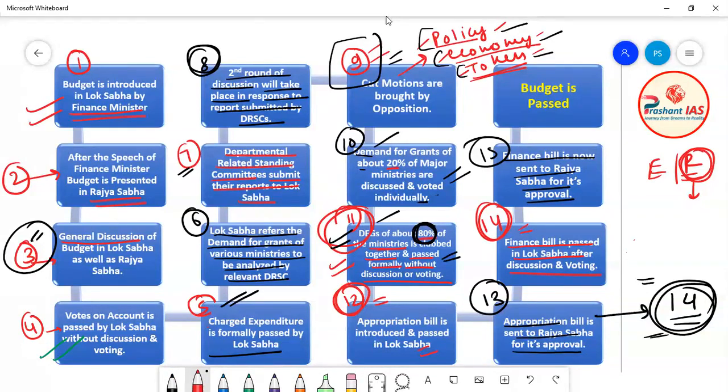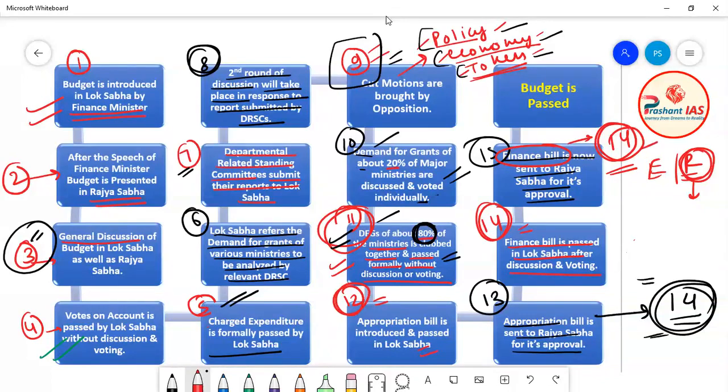So if the finance bill is also a money bill, it means that the powers of Rajya Sabha are very limited in the case of the finance bill also. It means that Rajya Sabha has to pass the finance bill within 14 days.